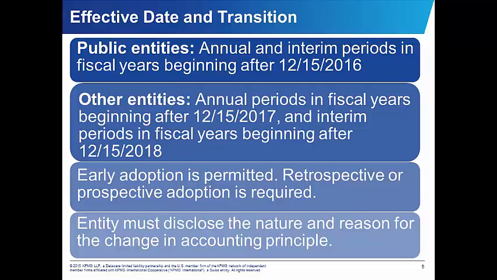Early adoption is permitted for this ASU, and in addition, this can be adopted either retrospectively or prospectively. If adopted retrospectively, the entity will be required to disclose the nature and reason for the change and quantitative information about the effect of the accounting change on prior periods. If adopted prospectively, the entity will be required to disclose the nature and reason for the change and a statement indicating the prior periods were not adjusted.